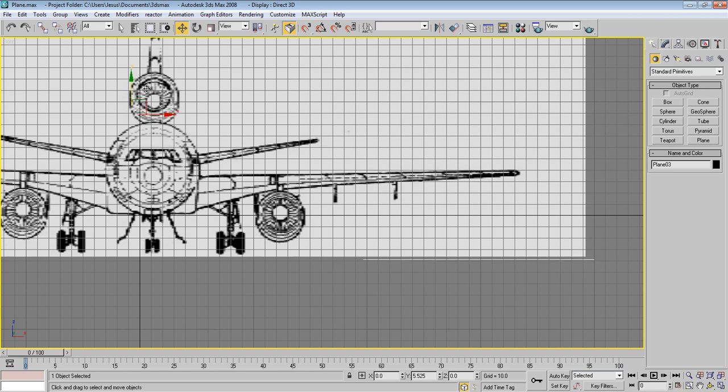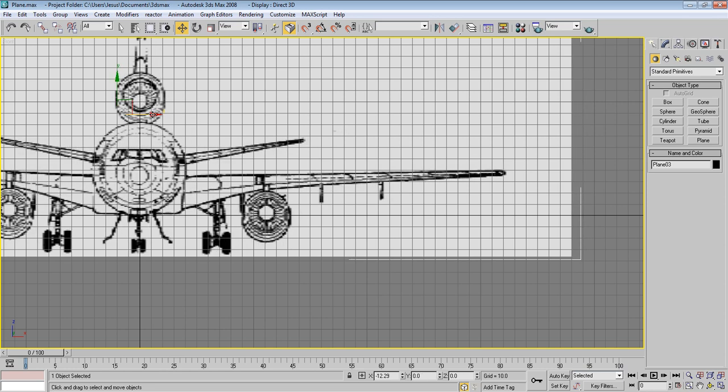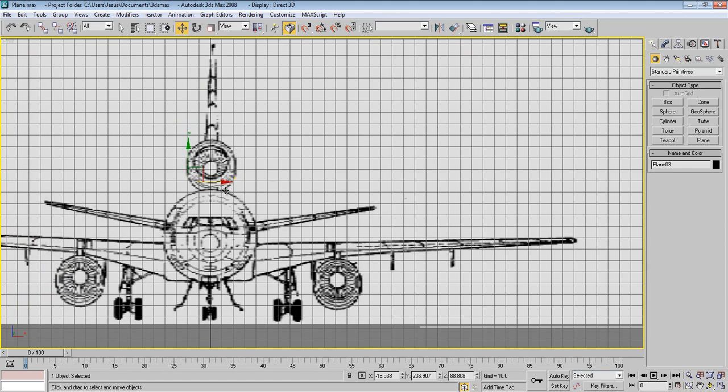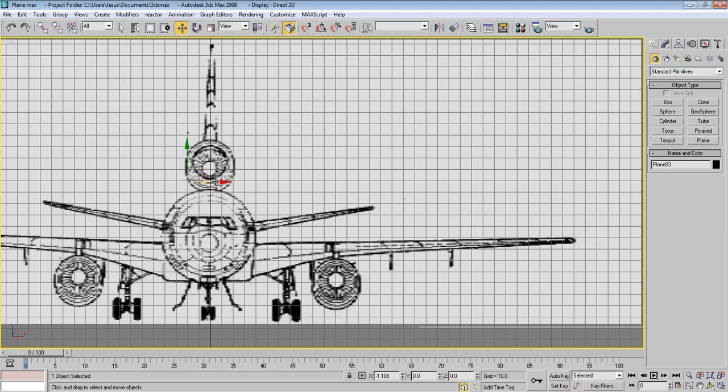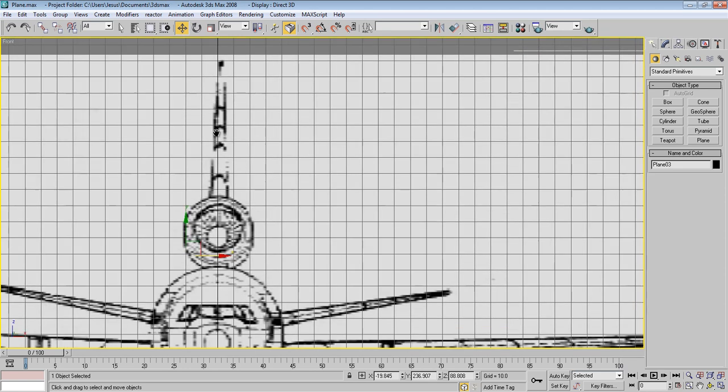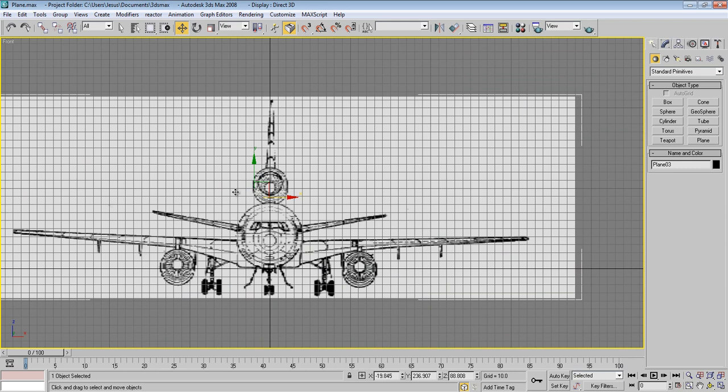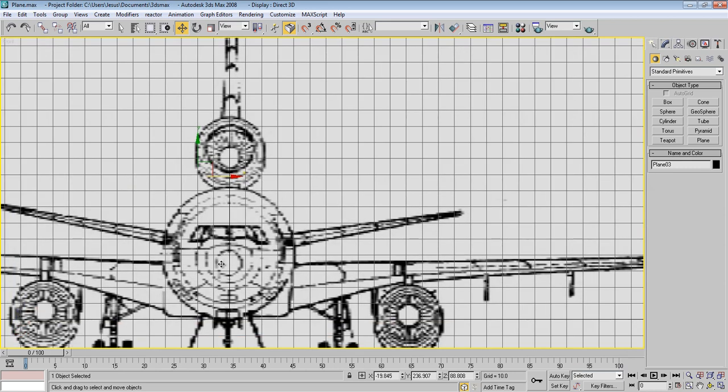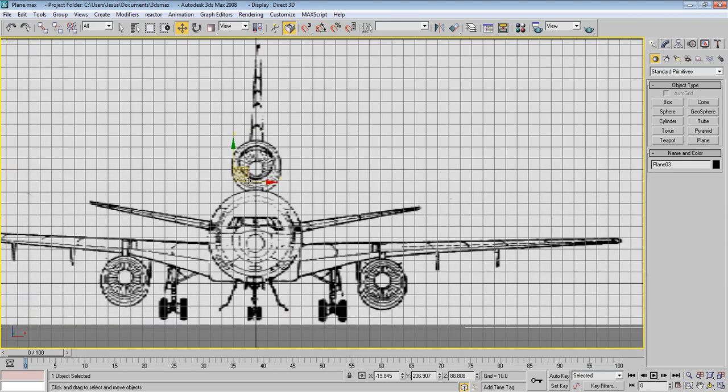Okay, just here, and try to make this plane exactly on the center. So this one here is like so. I don't know, maybe just a little bit to the left. Okay, I don't know about this one. So we are just working on this circle here, and it's okay.